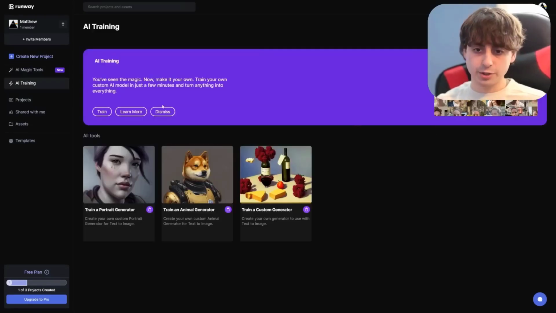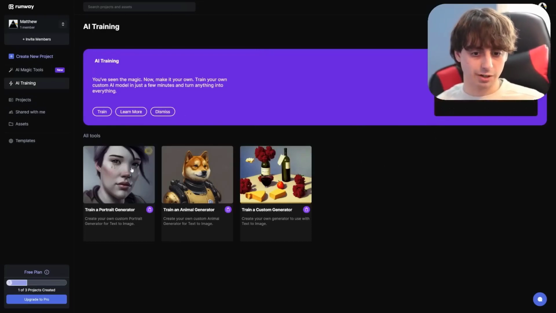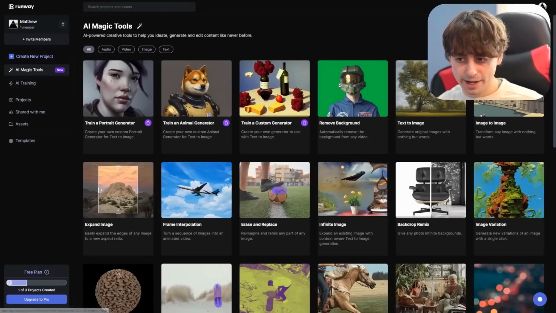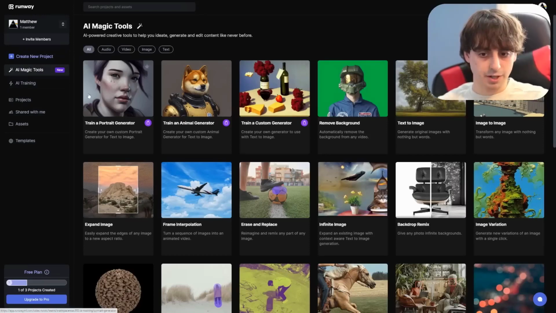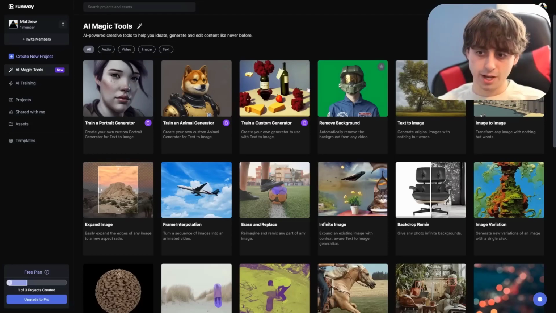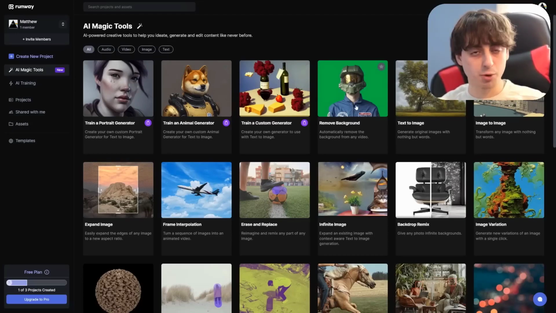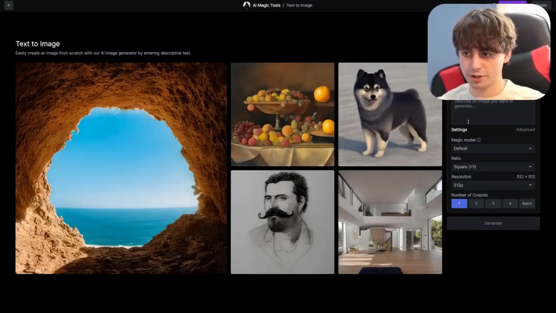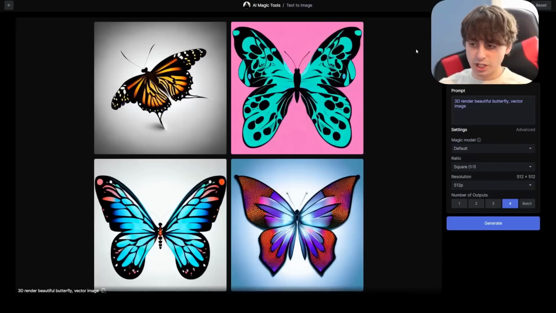They also have integrated Dream Booth, which is really awesome, and they call their version of Dream Booth AI training. They've also got AI magic tools, and this is where all the fun is. They've got the train a portrait generator, train an animal generator, custom generator. They have full AI-based background removal, which works really fantastic. They've also got just regular text-to-image generation. Under the hood, this is definitely Stable Diffusion based, but it's not a bad Stable Diffusion implementation by any means.